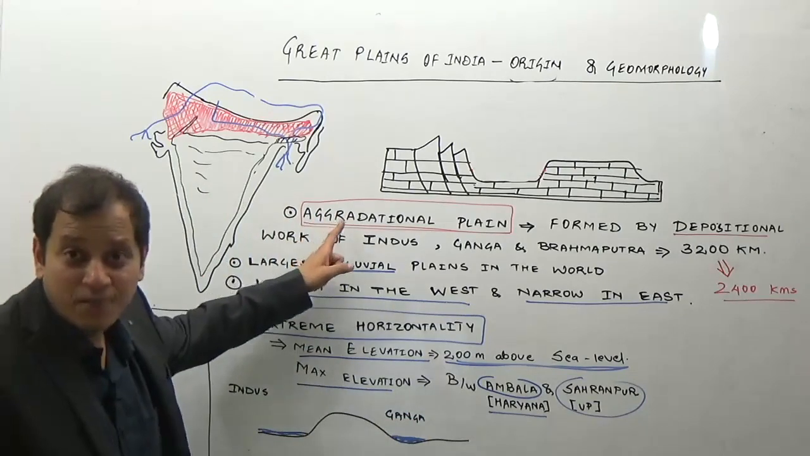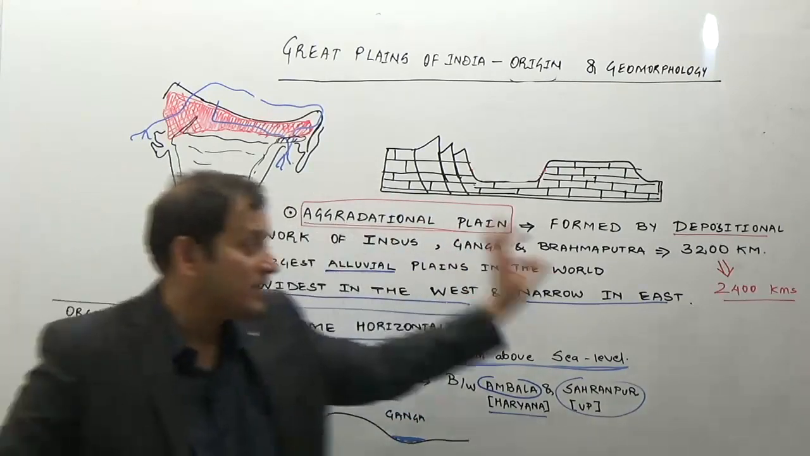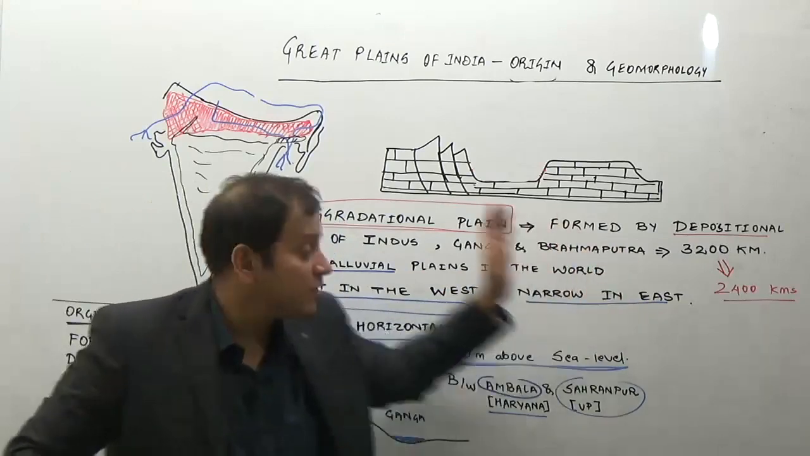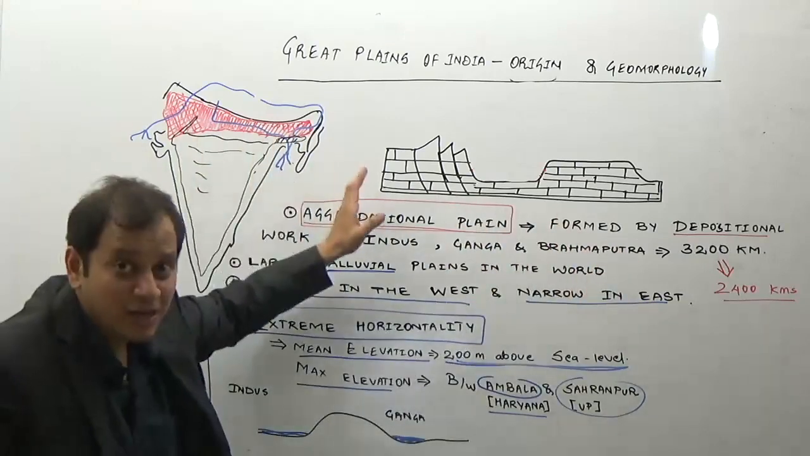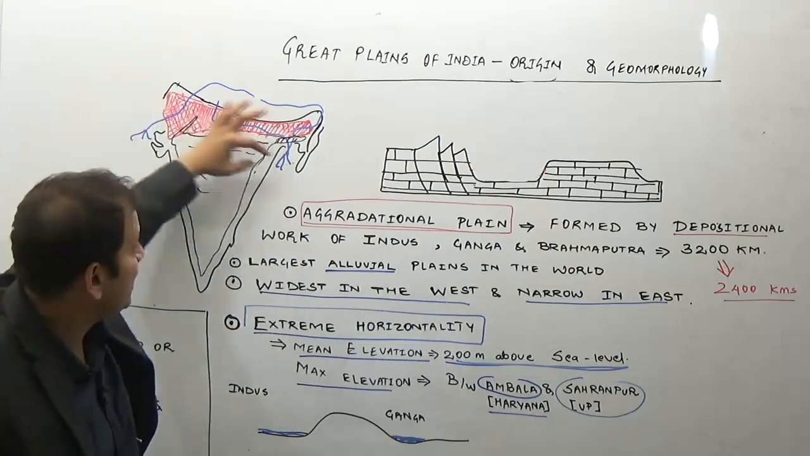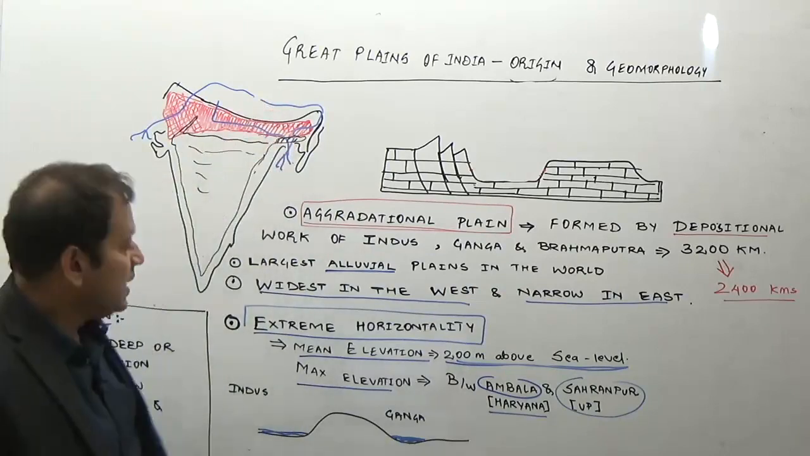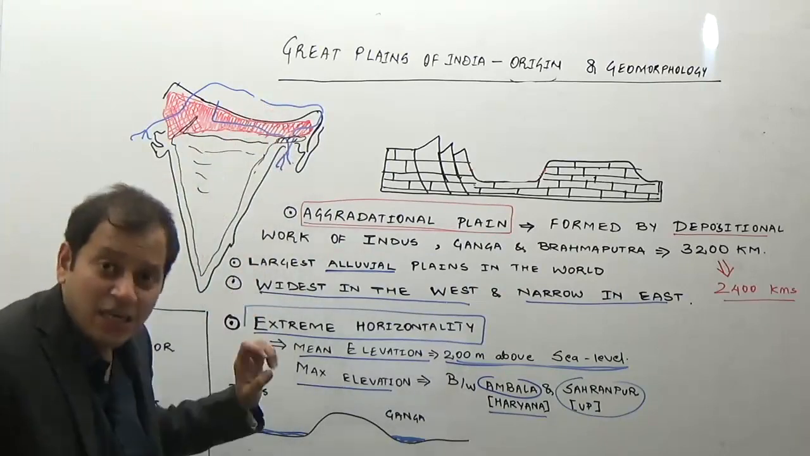It is an aggradational plain. What do you mean by aggradational? It means a depositional feature. What is the width? 3000 kilometers from east to west, out of which maximum area lies in India. Some area is in Pakistan. Entire Bangladesh is a plain, but compared to India, it is small. Then it is the largest alluvial tract in the world.